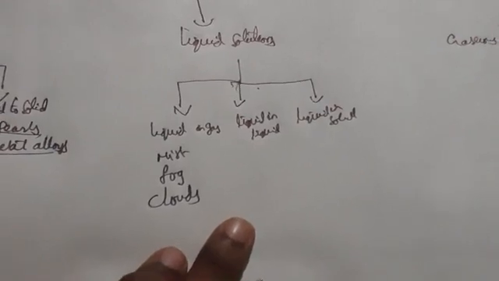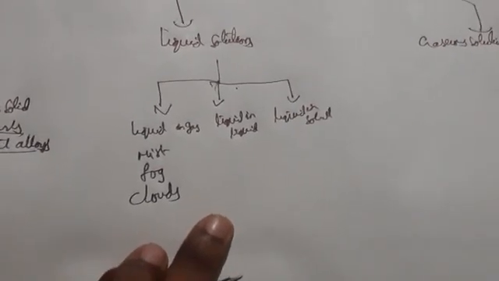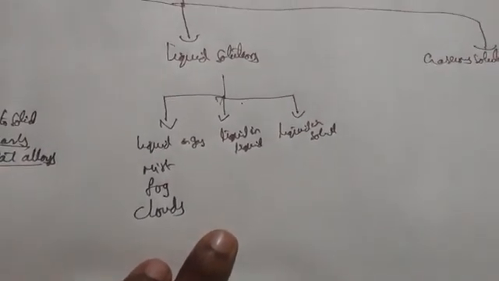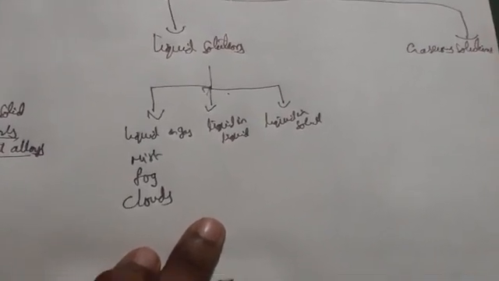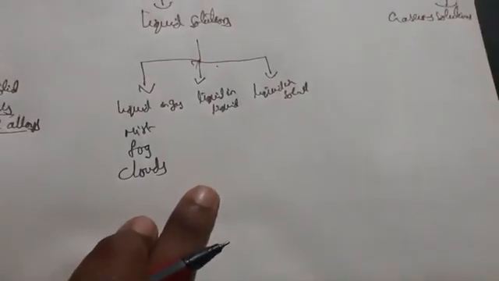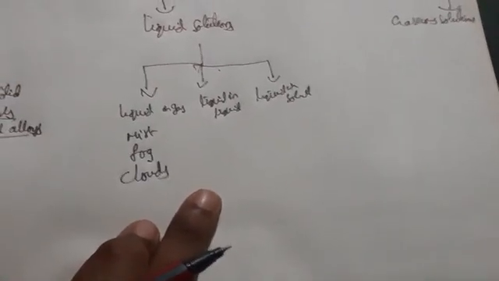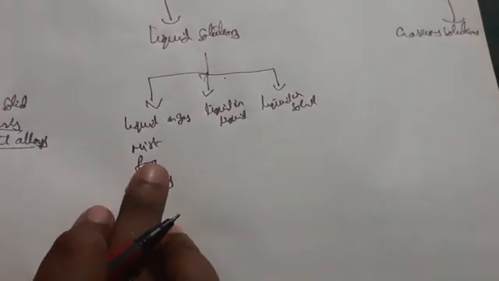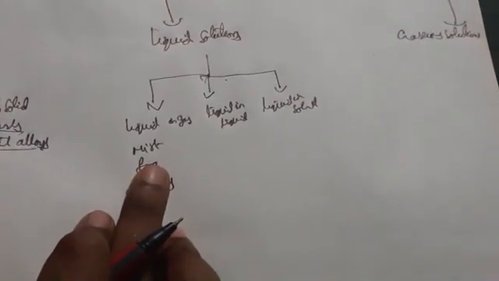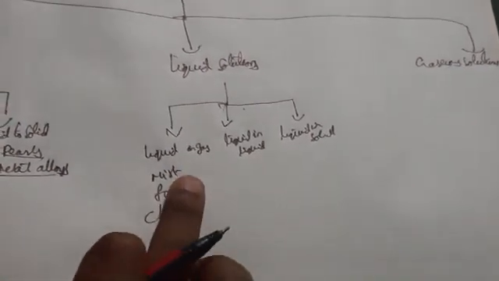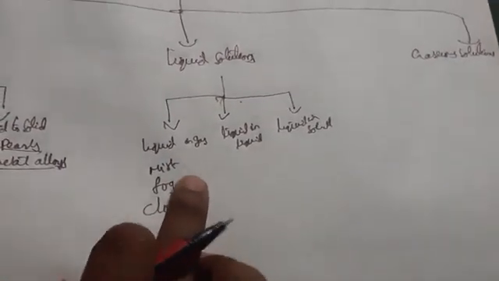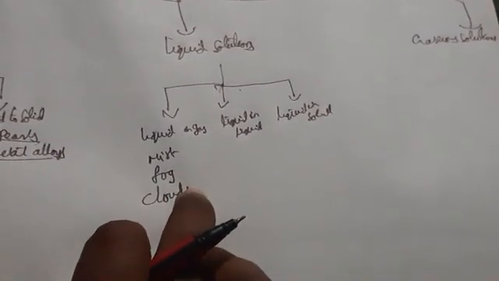If you take fog, when we are taking fog, in the early morning in the winter season you will be getting water droplets, means liquid particles are there, and also some type of gas in air particles, that one is a fog. Mist is also due to the presence of atmosphere, there will be liquid and also gas particles. So these are the examples of liquid in gas.